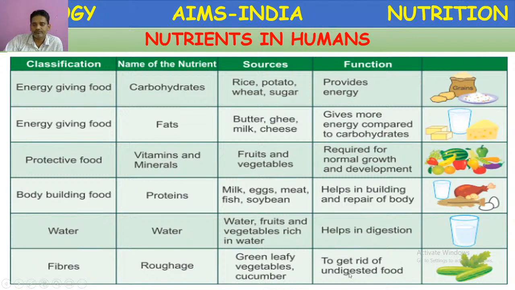The main function is to get rid of undigested food. Undigested food can be eliminated by taking roughage. Not only that, even our hunger is fulfilled by including roughage in our daily diet.